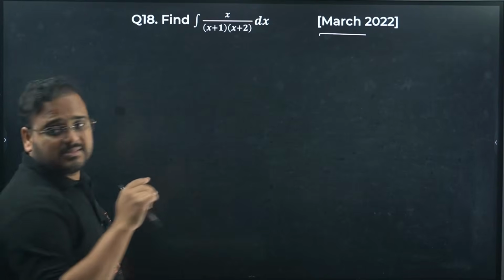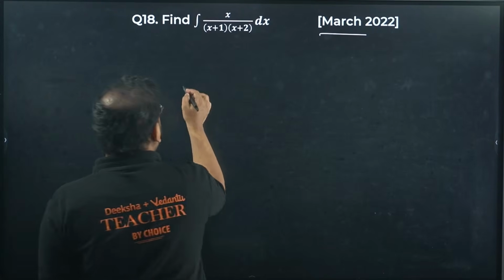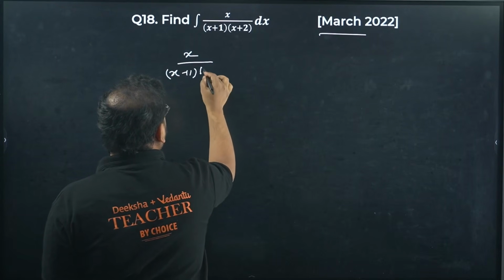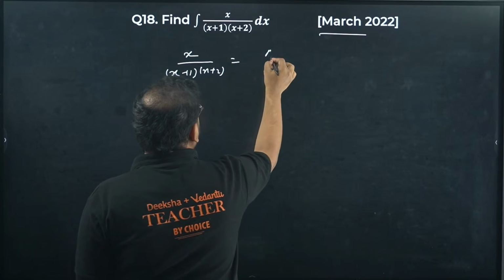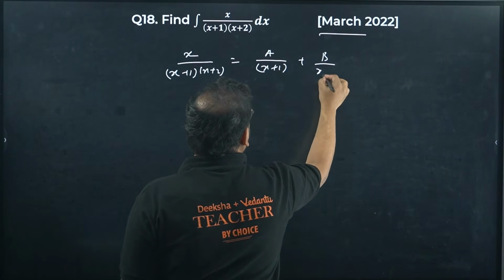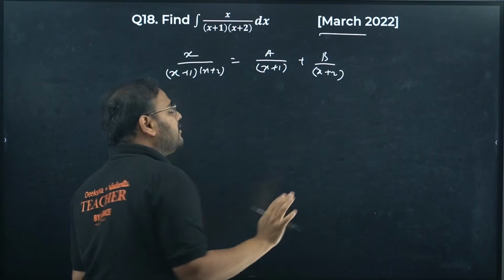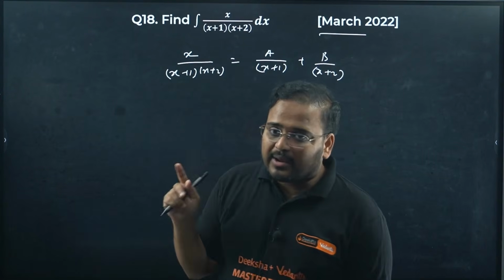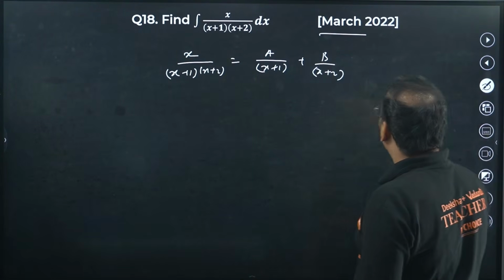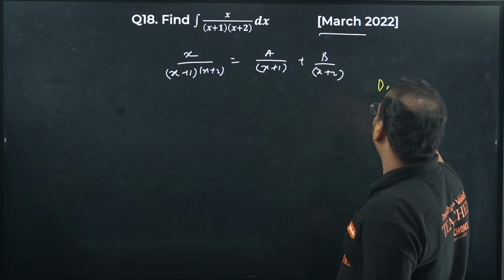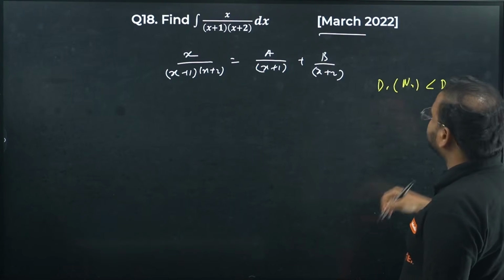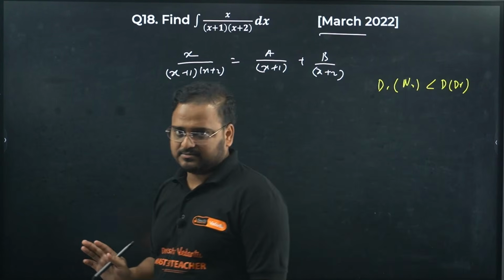Let's go about this. So how to solve it? We start by creating partial fractions: x plus 1 and x plus 2 as a upon x plus 1 and b upon x plus 2. One important note over here. You are able to do that in this question because the degree of numerator is less than the degree of denominator, and only then can you create a partial fraction.